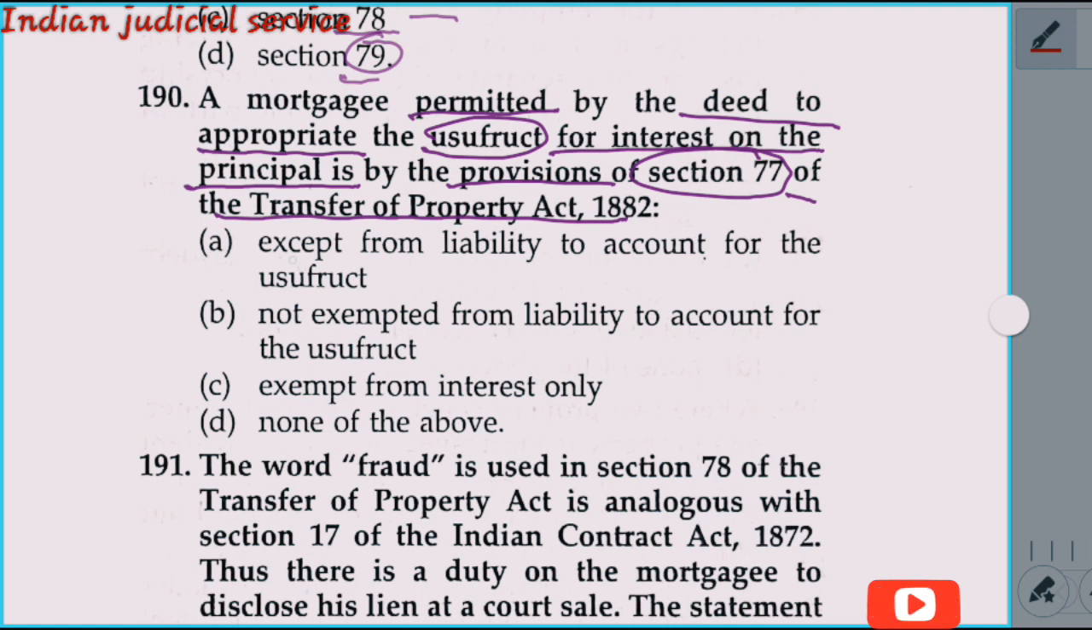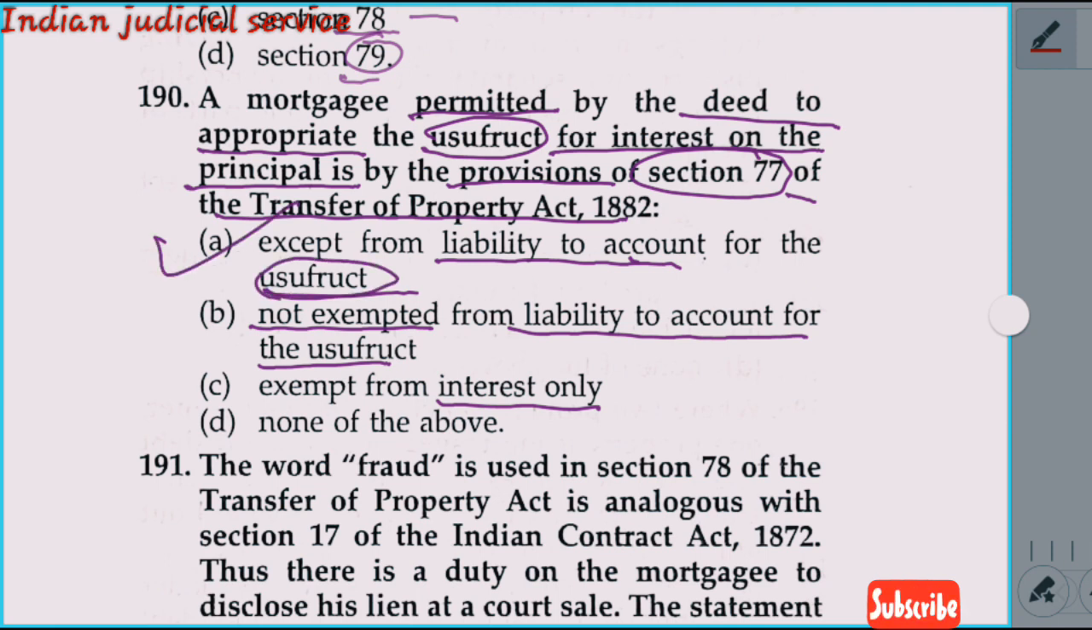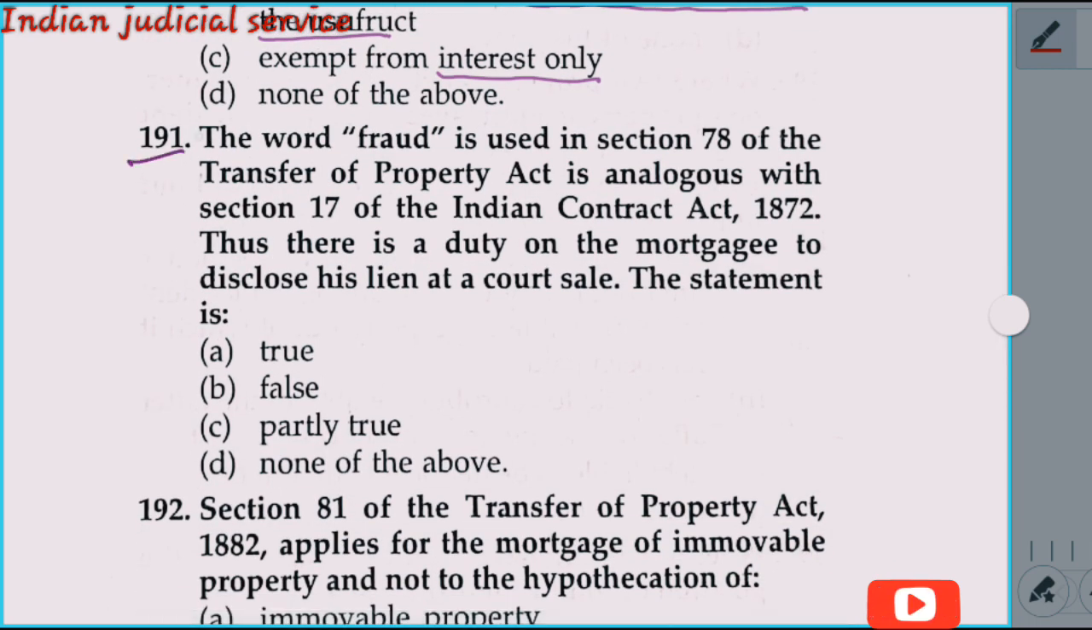Option A: exempted from liability to account for the usufruct. Option B: not exempted from liability to account for the usufruct. Option C: exempted from interest only. Option D: none of the above. So our answer is exempted from liability to account for the usufruct, which is option A. Now question number 191.